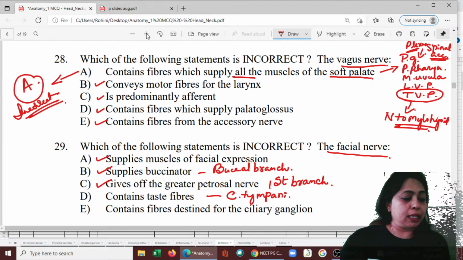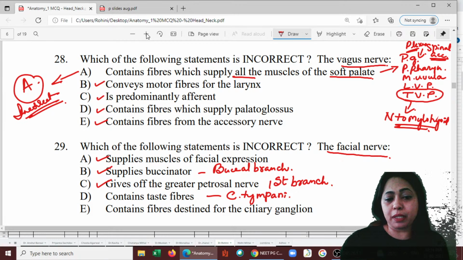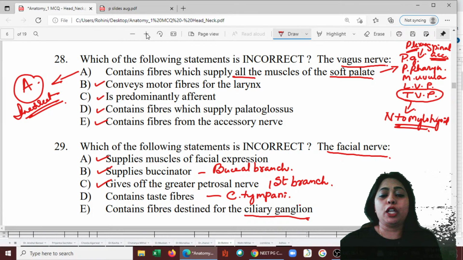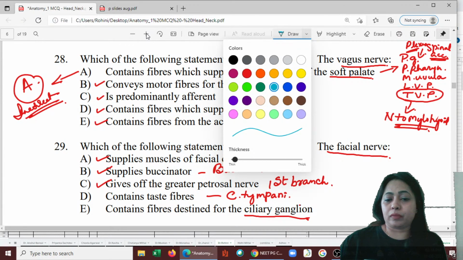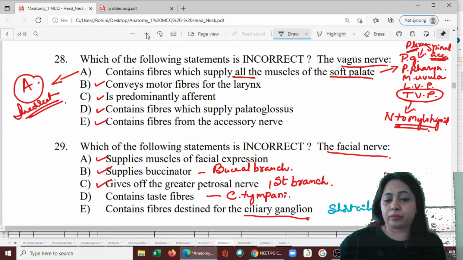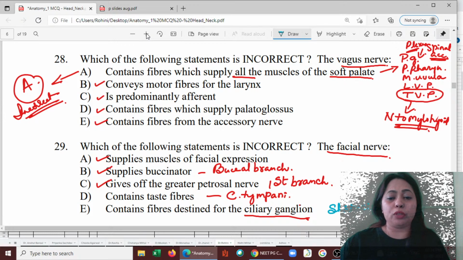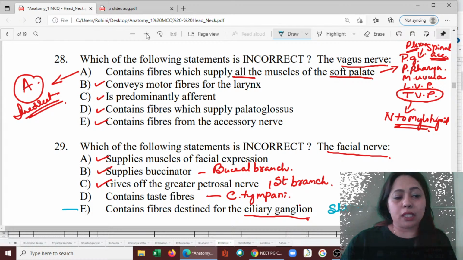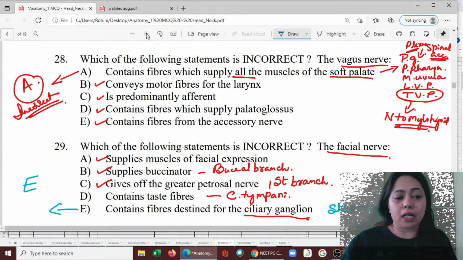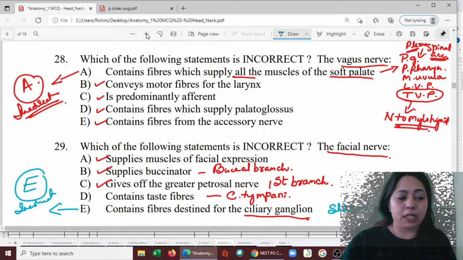Then the last one says it contains fibers destined for ciliary ganglion. No, ciliary ganglion, what fibers go to ciliary ganglion? You have short ciliary nerves. Okay, short ciliary nerves, they are the ones which carry those postganglionic fibers. So facial nerve doesn't send any communicating branch. So this is the wrong statement. E is the answer. It is incorrect statement.